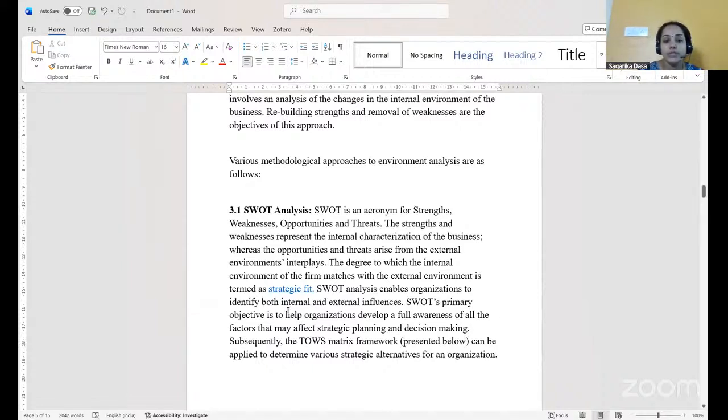SWOT's primary objective is to help the organization develop a full awareness of the factors that may affect strategic planning and decision making. With the help of SWOT, the business can easily get to know the factors having an effect on strategic planning as well as decision making.